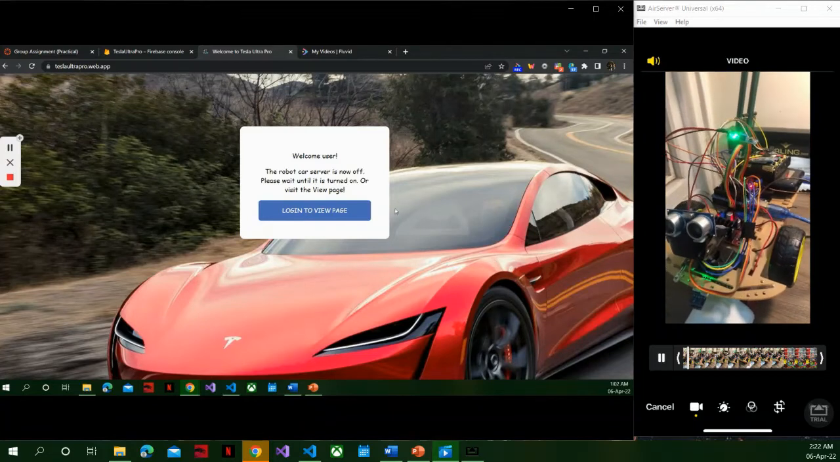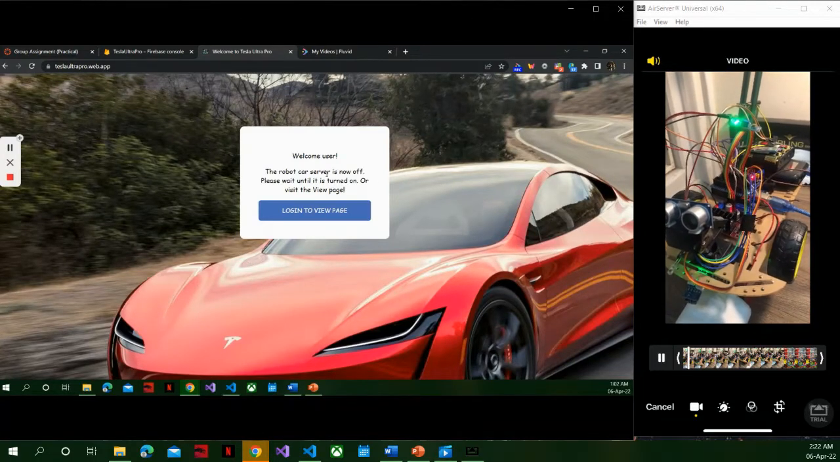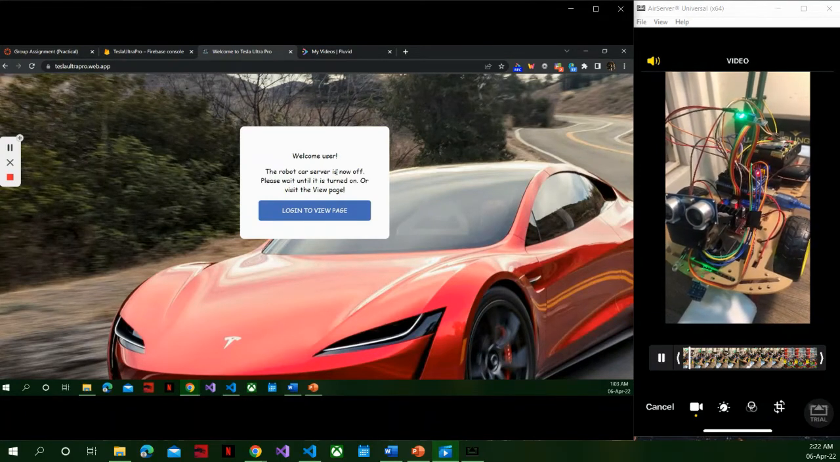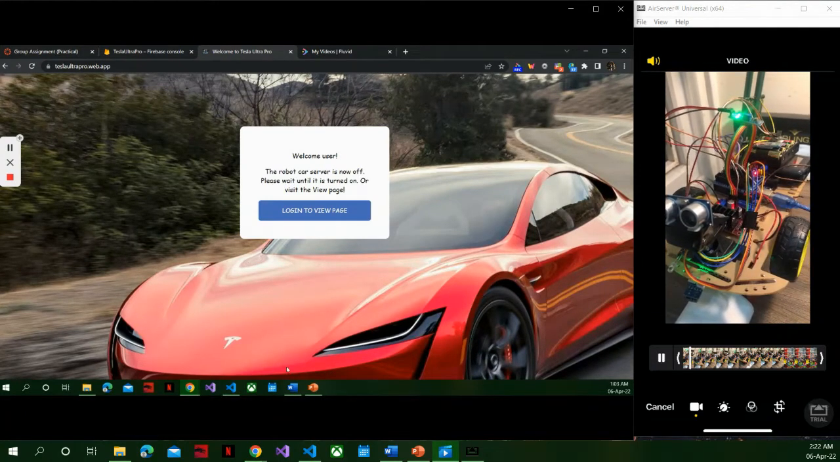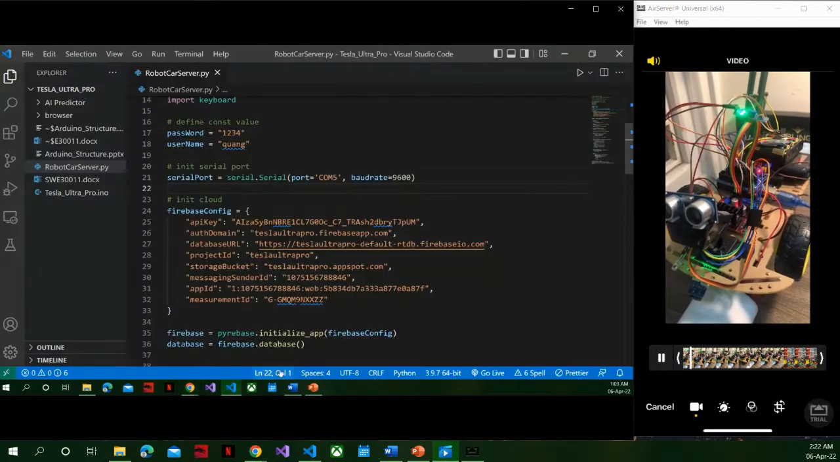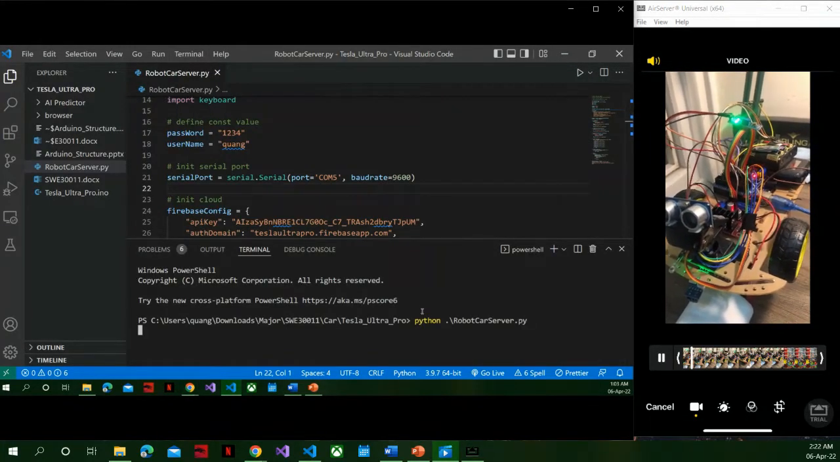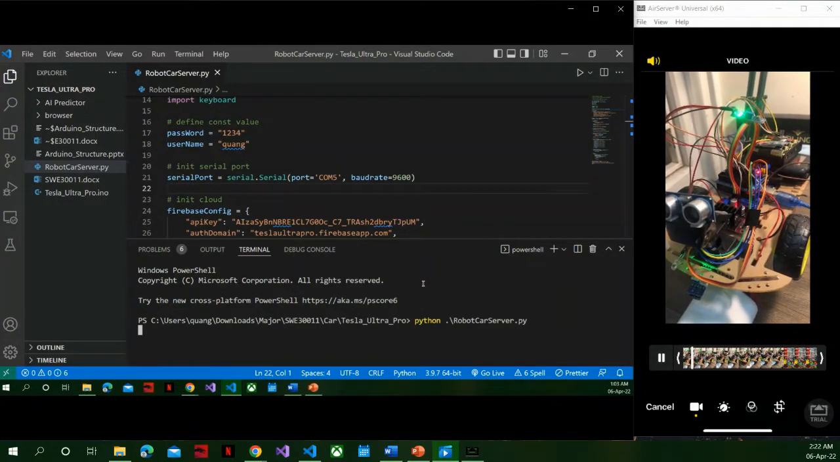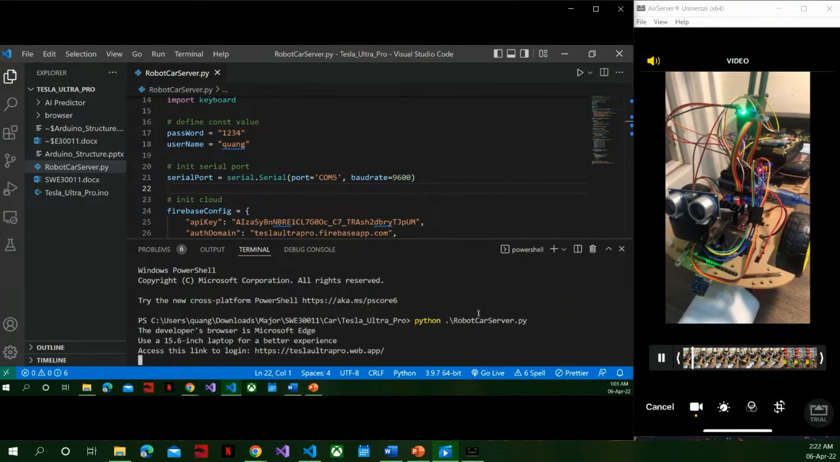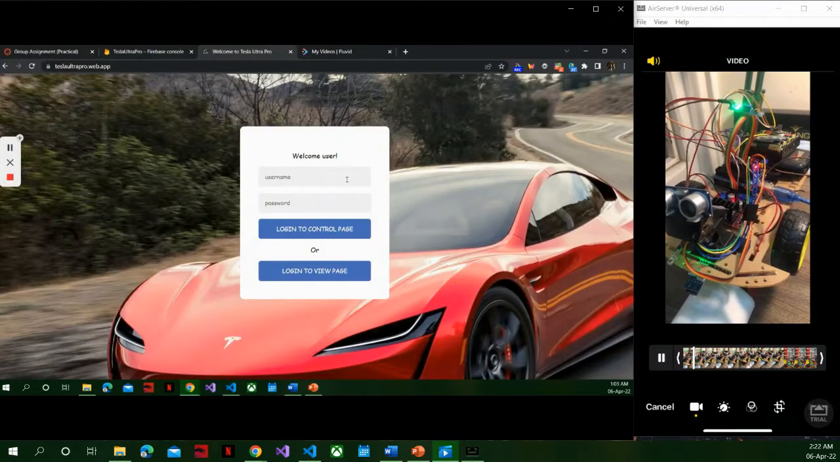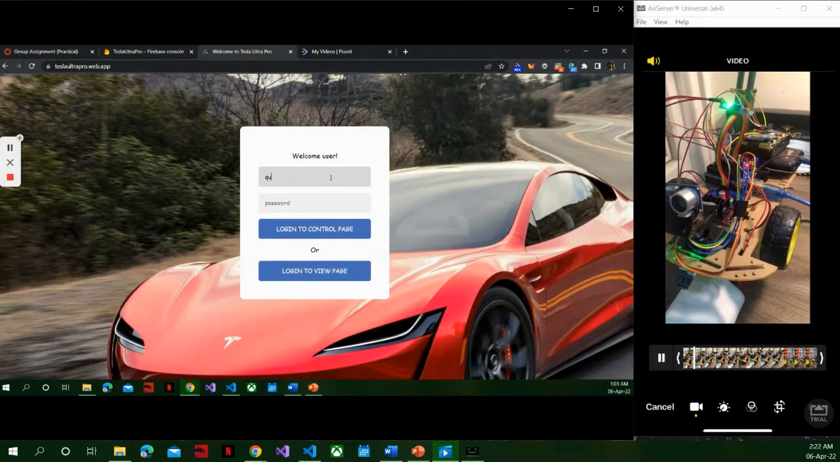Okay. So this is a website to control the robot car. So you can see here the robot car server is now off. So I will run the server. This is the code for the server. Okay, the server is now running. So you can see here the form has appeared. So I will log in.